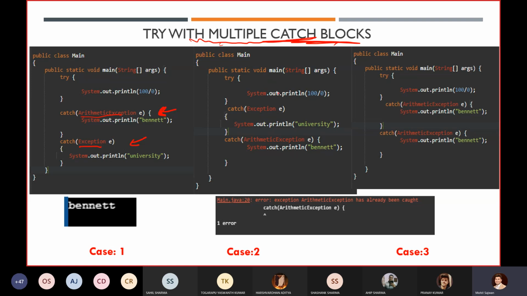Similarly for this case also, right? But here, whenever you write the parent class first and then the child class, what will happen? You will get a compilation error, and the error is that arithmetic exception has already been caught. Why are we getting this? Because arithmetic exception is a subclass of the exception class, so it is already there inside our exception class. So why do we keep writing it again and again?